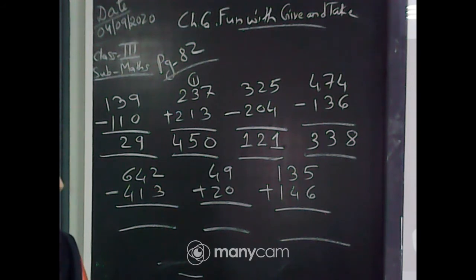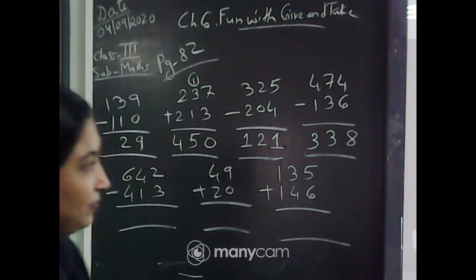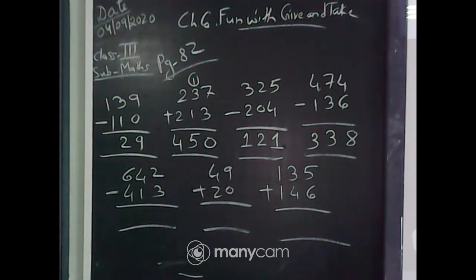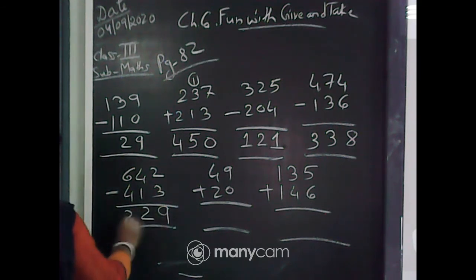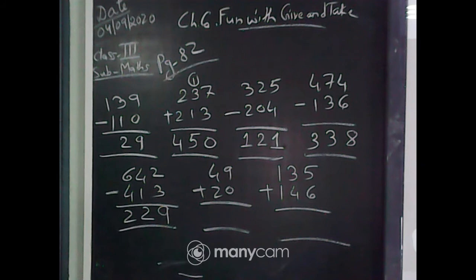Quickly write the answer for the next one. Start writing. Very good, Sana. Now Sana is first one to write the correct answer. You have to subtract. This is 9, 2 and 2. 229. Rajonna, you are wrong. Not 128. It is 229. Rajonna, correct the answer. It is 229.